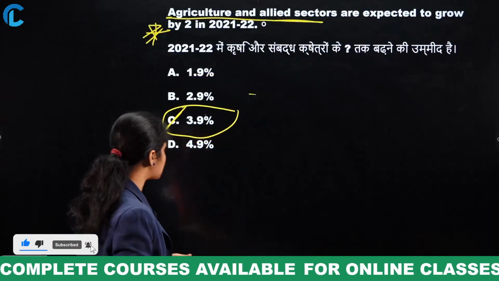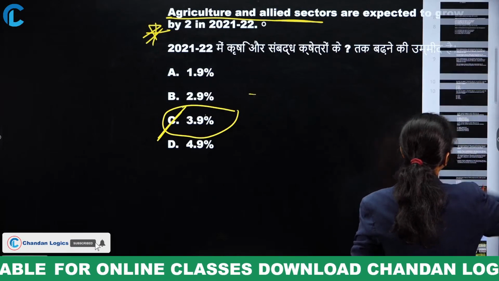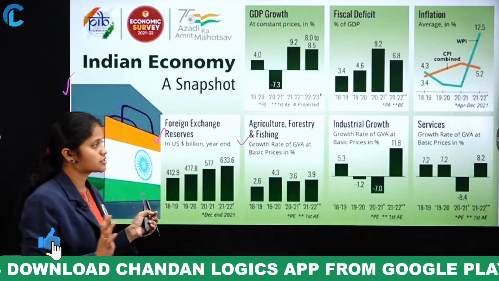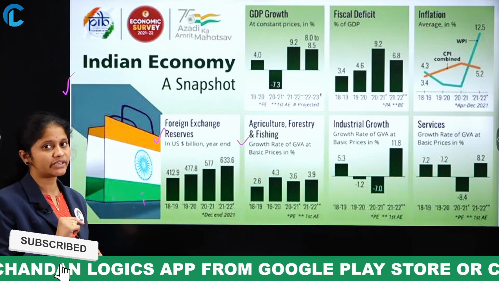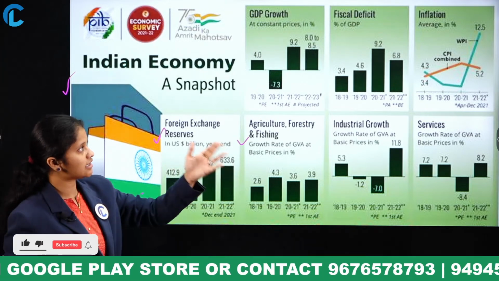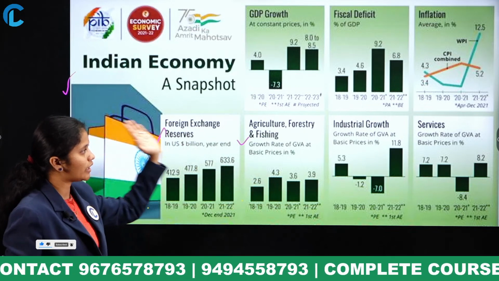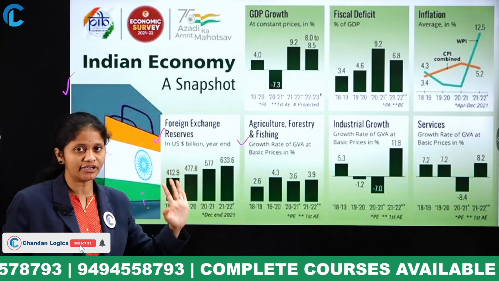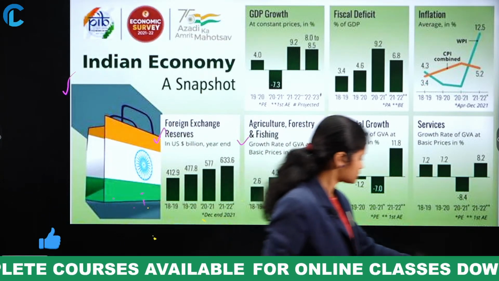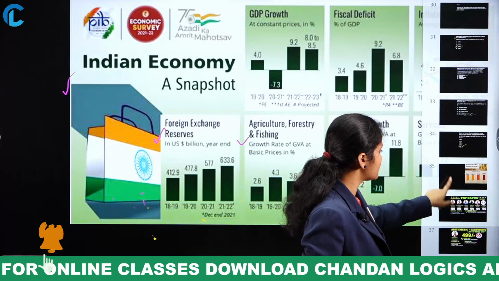In the starting of our session also, I displayed for you one basic snapshot of the economic survey recently released. So everyone try to note this down. This will be helpful while you are solving the numerical answers also. Right, foreign exchange reserves, I have explained to you, right, industrial growth, service sector, even inflation, agriculture growth, 3.9%, yes or no? With this one pictorial representation, you can remember many areas. So go through the graph once, okay now? Yes, after the live session also you can pause the video and take notes of these points.